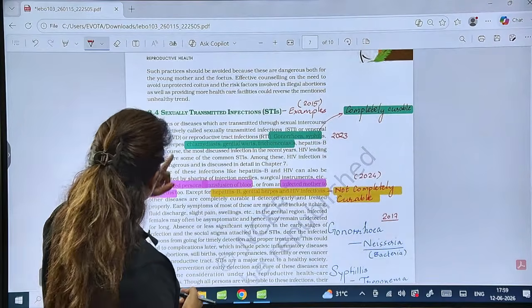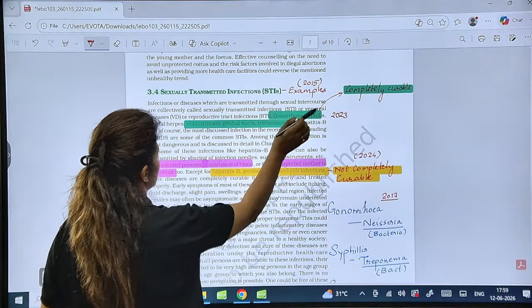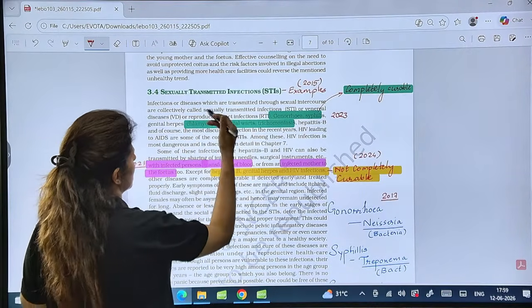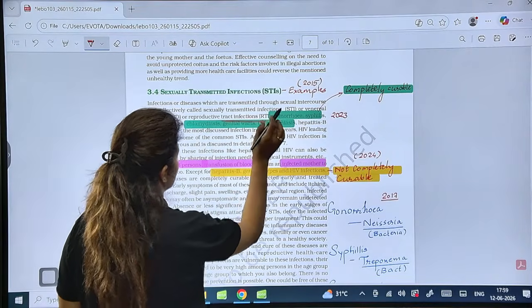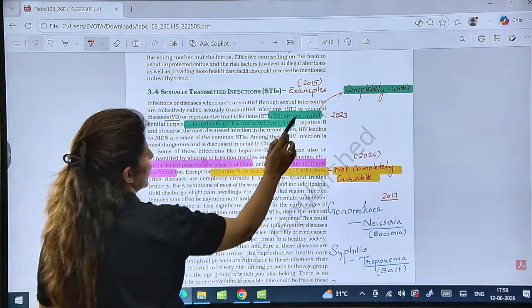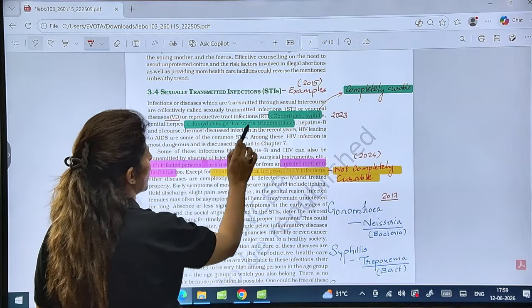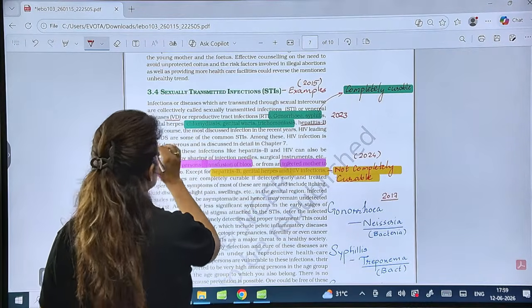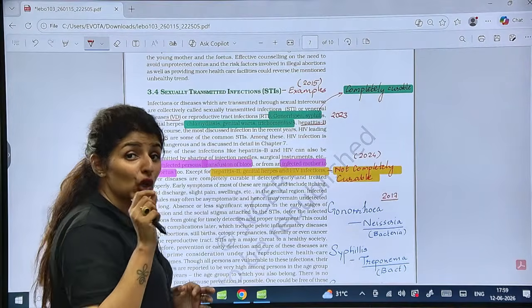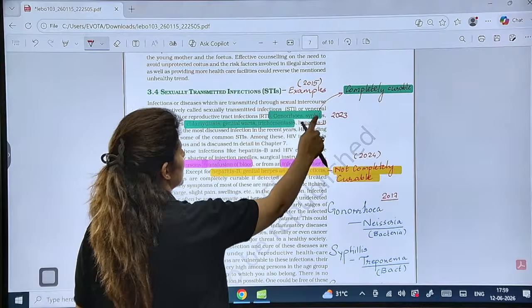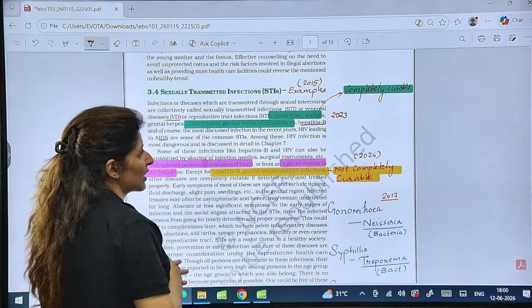Now moving on to STIs. So what are STIs? Sexually transmitted infections, also known as STDs or VDs, that is venereal diseases, or RTI. This is the same term. Then examples: gonorrhea, syphilis, chlamydiasis, herpes, warts, trichomoniasis, hepatitis B, even AIDS. These are all STDs. See, gonorrhea, syphilis, chlamydiasis, warts, trichomoniasis, these are completely curable.